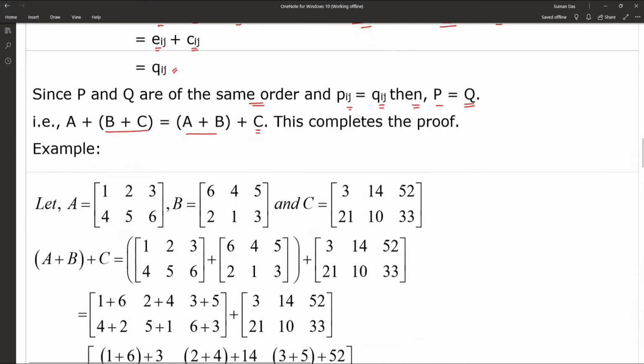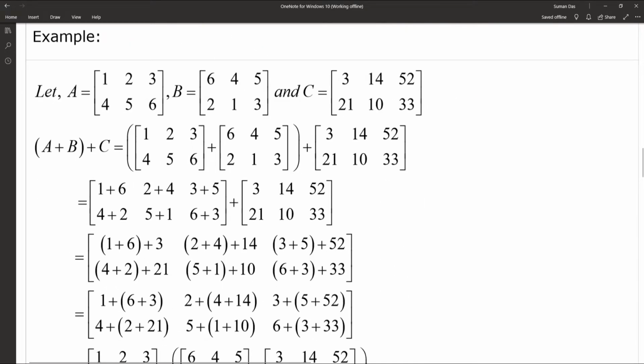Now we are checking the associative law with an example. Let A be the matrix 1, 2, 3, 4, 5, 6, that means with order 2 cross 3, and B is 6, 4, 5, 2, 1, 3 of order 2 cross 3, and C is 3, 14, 52, 21, 10, 33 with the same order 2 cross 3. Now at first we are writing A plus B plus C. So that one is A, that one is B, and that one is C.